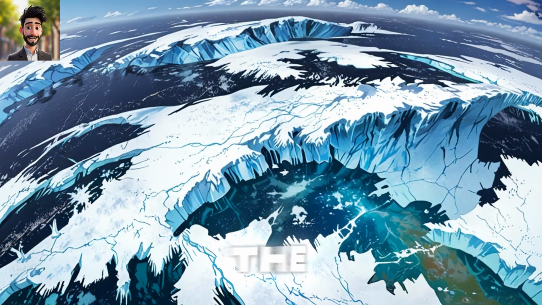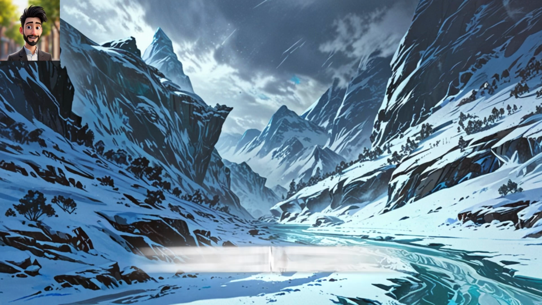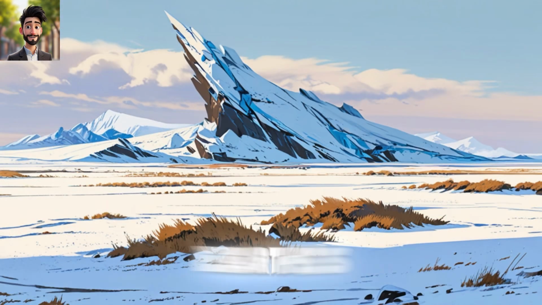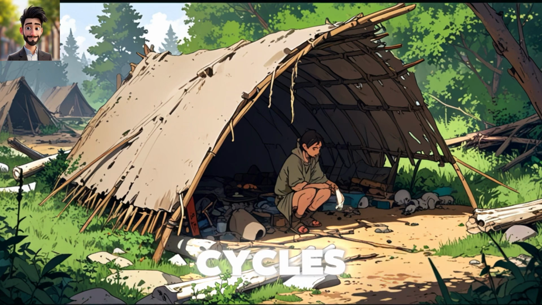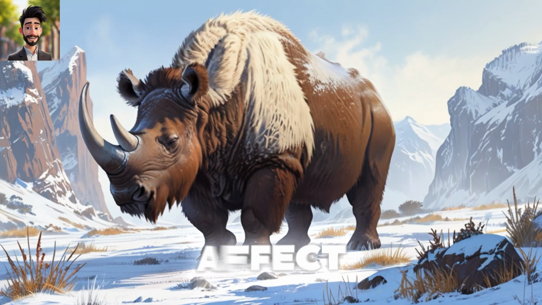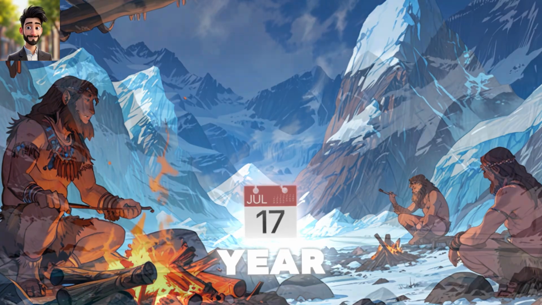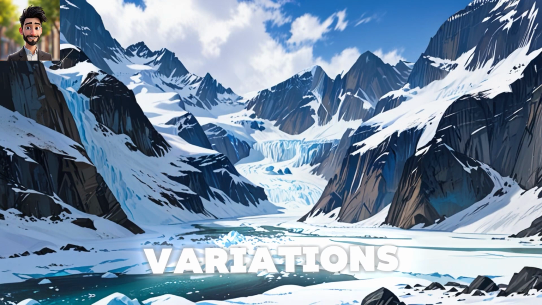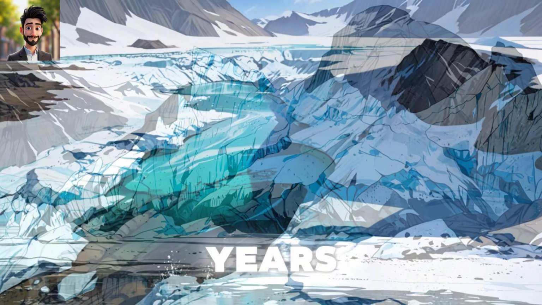But what caused the Ice Age in the first place? Scientists believe the main driver was a combination of factors, including Earth's position and tilt in space, known as Milankovitch cycles. These cycles affect how much sunlight reaches different parts of the Earth at different times of the year. When these orbital variations align just right, they can lead to a cooling of the planet over thousands of years.